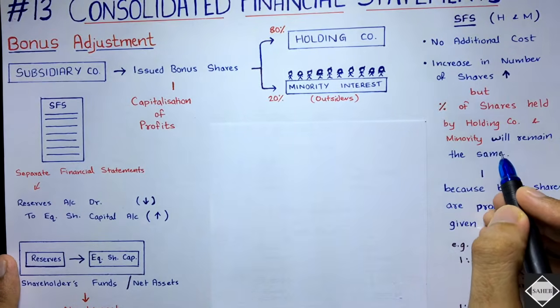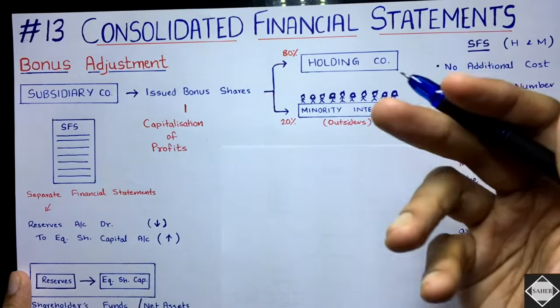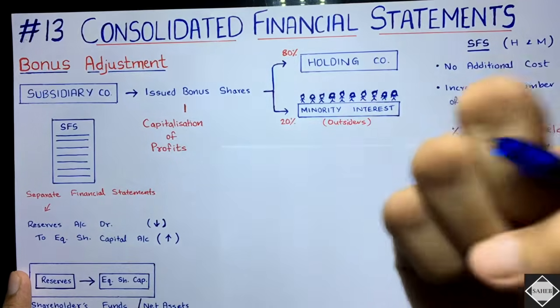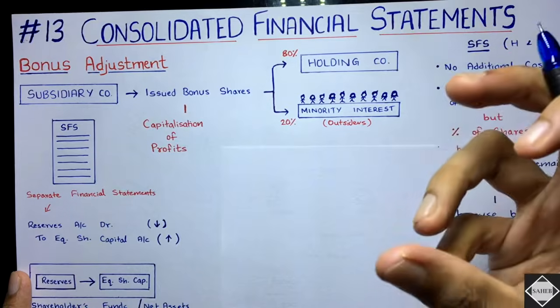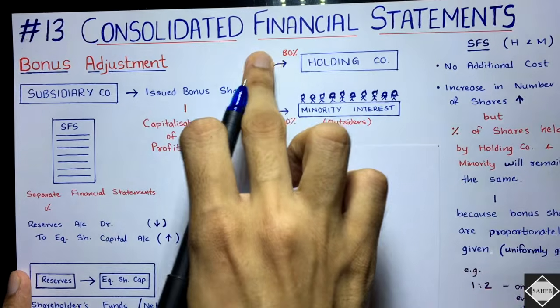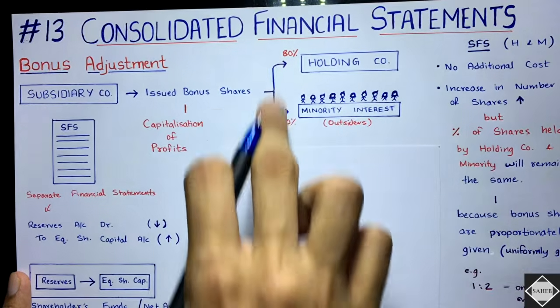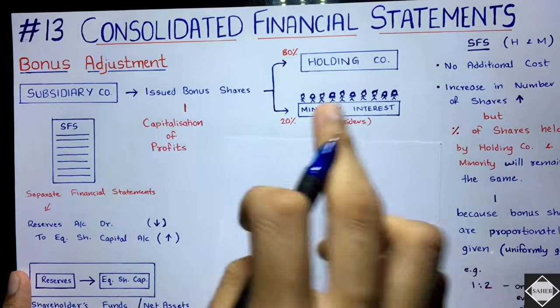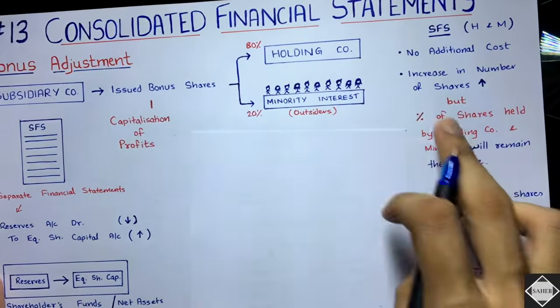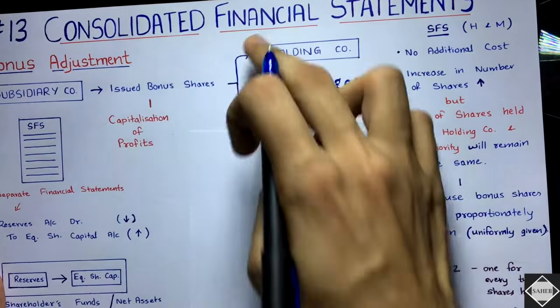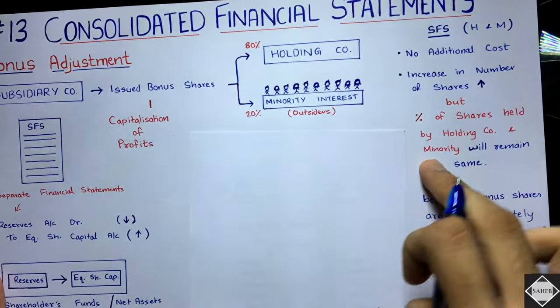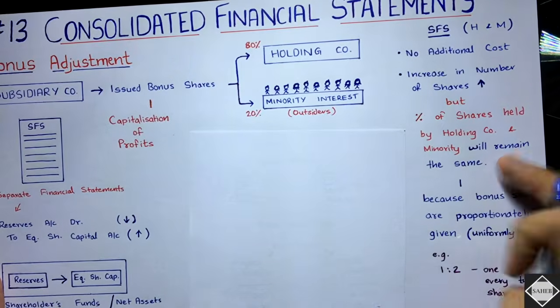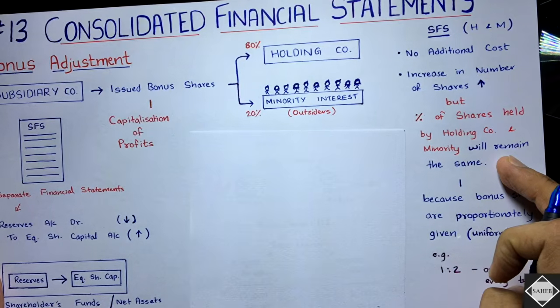What does this mean? It means that even after the bonus issue, even after the new shares have come into the picture, the stake percentage, the holding percentage of 80% and 20%, will remain the same. You will be a little bit confused.